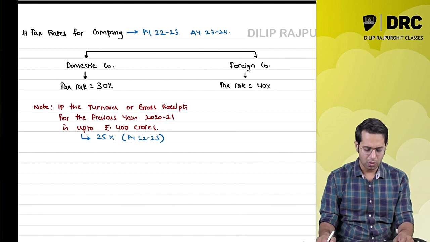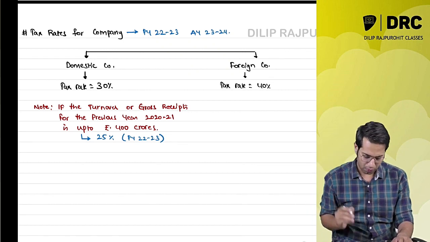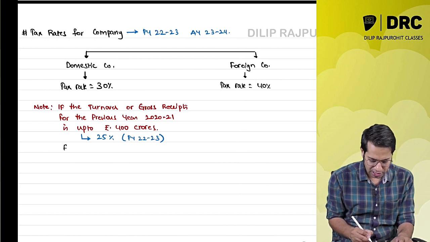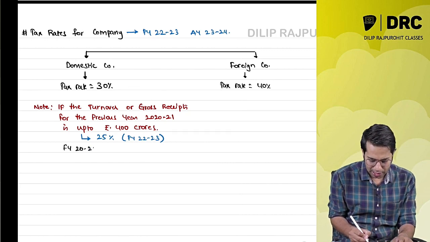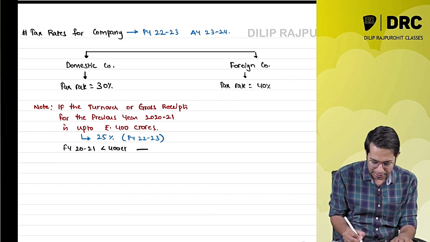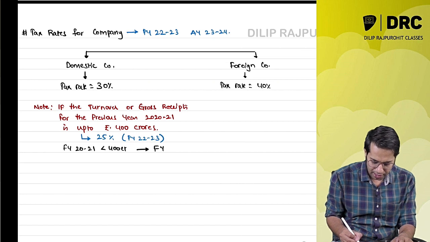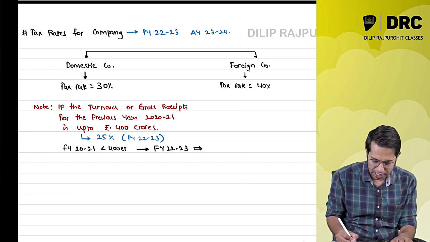Yes, I am talking about the turnover of previous year 2021, which is financial year 2021. If my turnover is less than 400 crores, then in previous year 22-23, I will have to pay a tax of 25%.